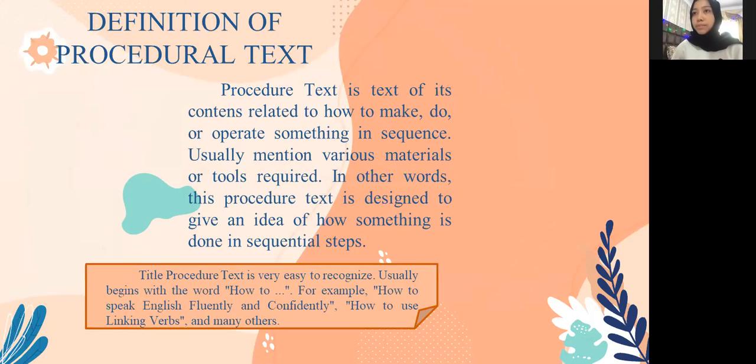Definition of procedural text. Procedure text is text whose content is related to how to make, do, or operate something in sequence. Usually it mentions various materials or tools required. In other words, this procedure text is designed to give an idea of something to be done in sequential steps.